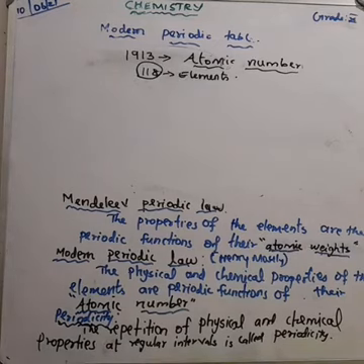So Moseley calculated the protons and the atomic number for any given element. He found that the atomic number is a fundamental property of the atom.